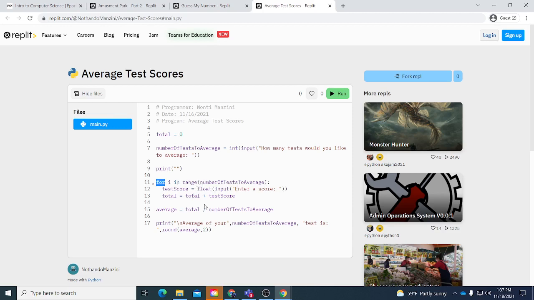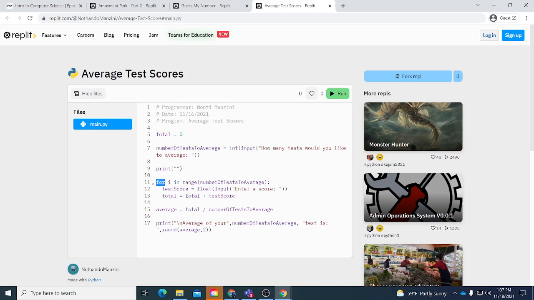A float is used instead of an integer if it's a percentage, if it's a decimal. Float in Python is basically a decimal. So if I have a decimal like 59.7, the program won't freak out. I can enter a score and it can be something like 59.7.